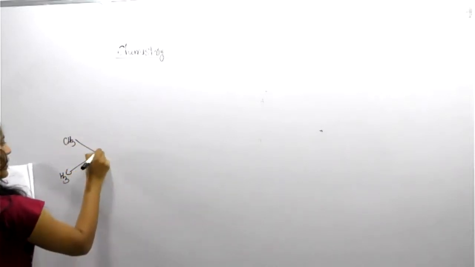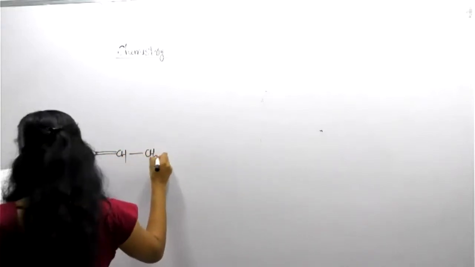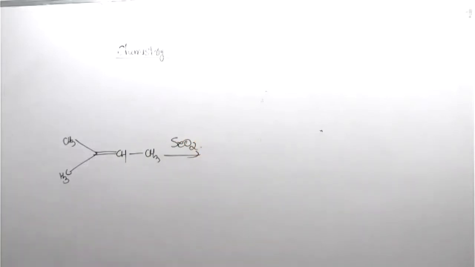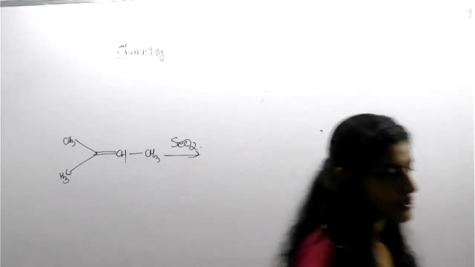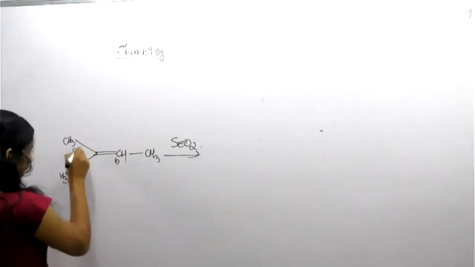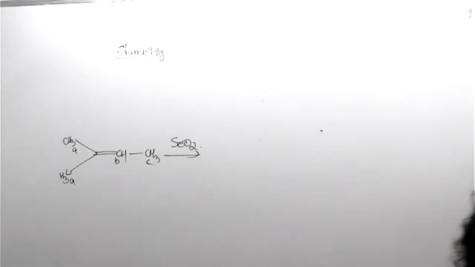CH3, double bond CH, CH3, selenium dioxide. What about the secondary? Yes, secondary you can choose. Two types, A, B, both are same, no? A, B, C. Which ones undergo secondary?